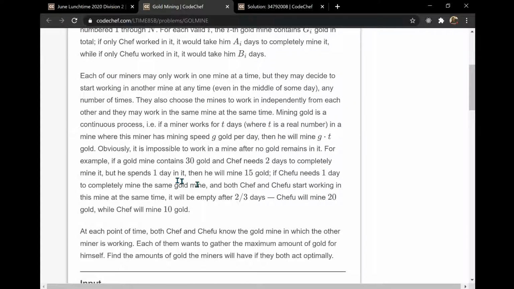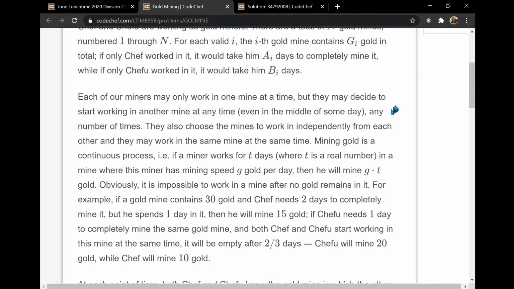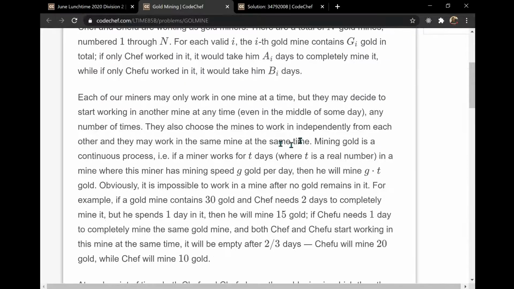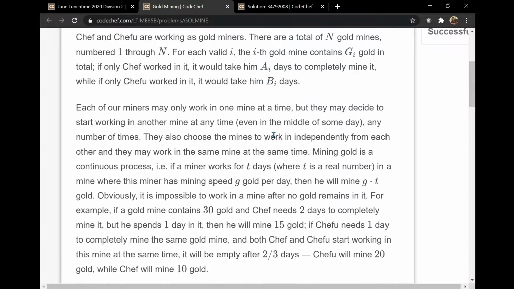And there is also this part given, that each of them can start working at any part of the day and end working at any part of the day. That means they are working independently. So basically a chef can start the work at the beginning of the day and leave it in the middle of the day.